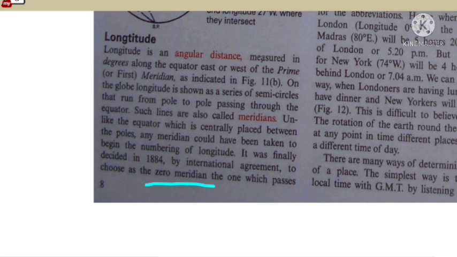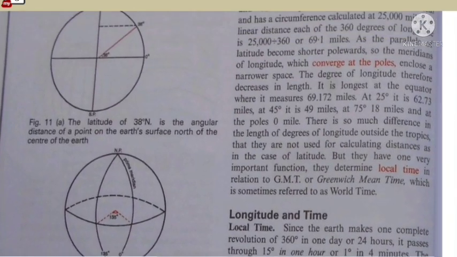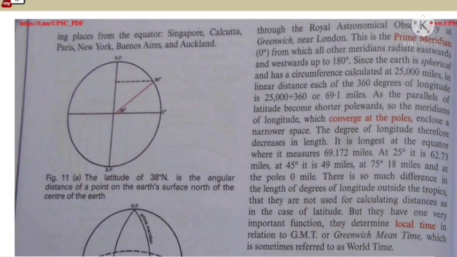In 1884, it was decided to choose a zero meridian, the one which passes through the Royal Astronomical Observatory at Greenwich near London, and this place was called the prime meridian, meaning 0 degree, from which all other meridians radiate eastward and westward up to 180 degree.